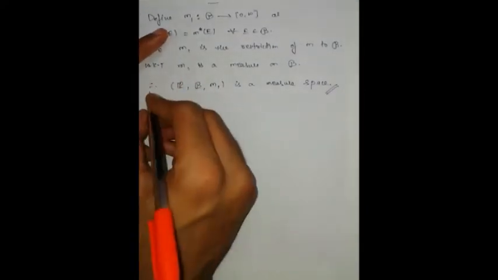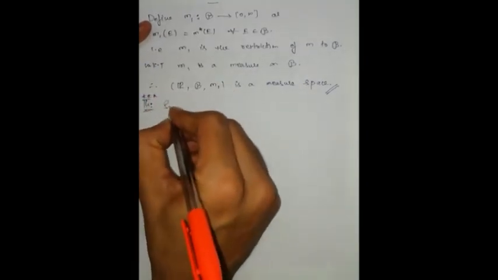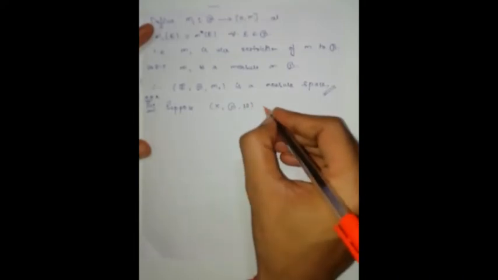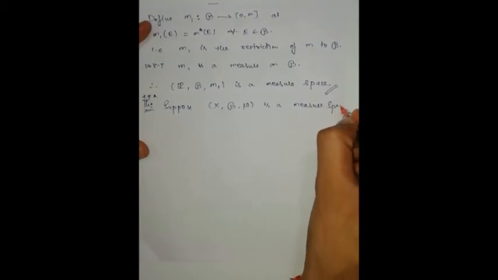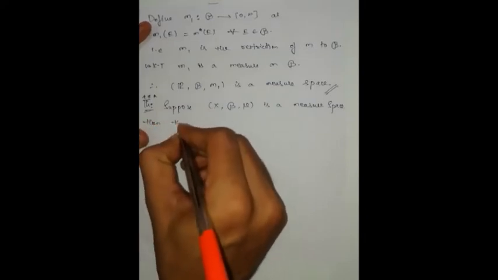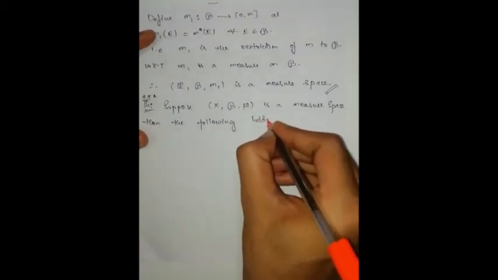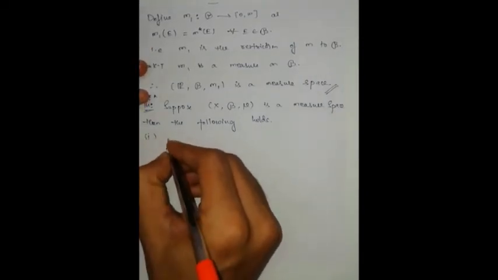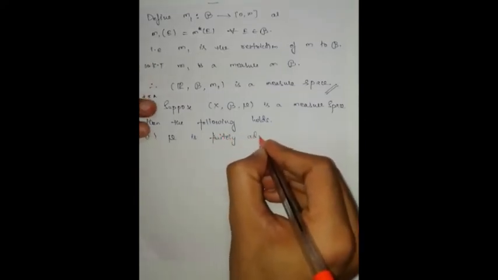Now, an important theorem. Suppose (X, script B, mu) is a measure space, then the following holds. First one, mu is finitely additive.